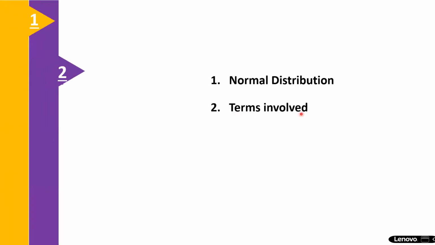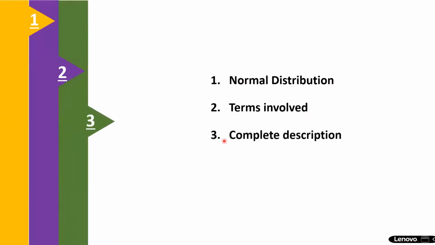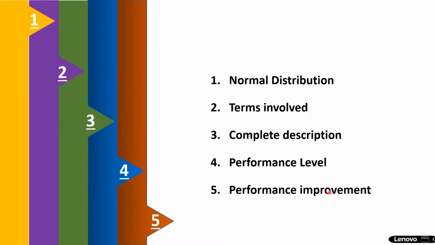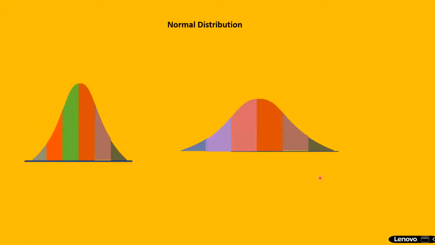We will go to the lesson in just a few seconds. We are going to see normal distribution today. The terms involved in the normal distribution we will see. How the normal distribution is completely described by just two parameters. You will see how to read the performance levels from the normal distribution curve and how to improve your performance, your students' performance, using this normal distribution curve.